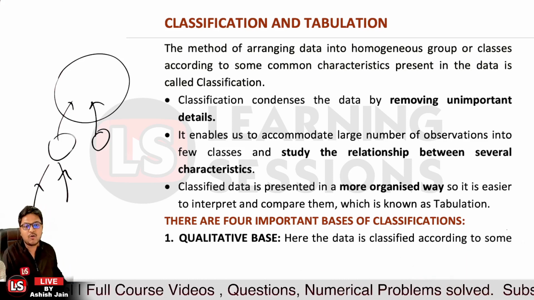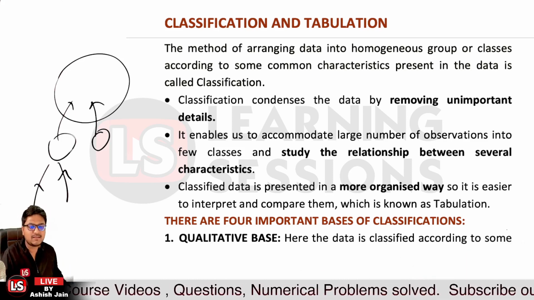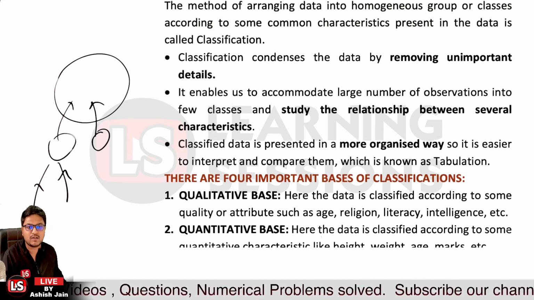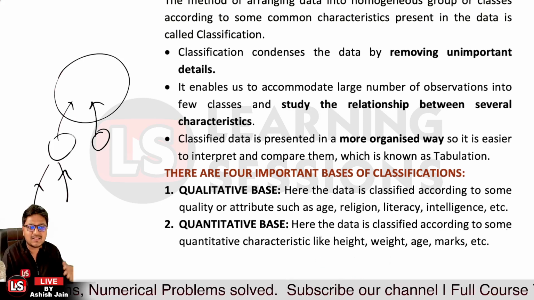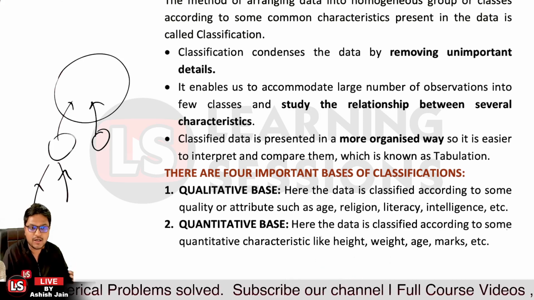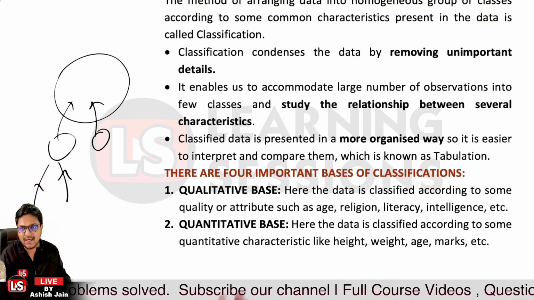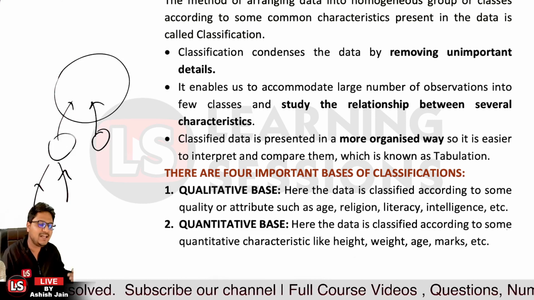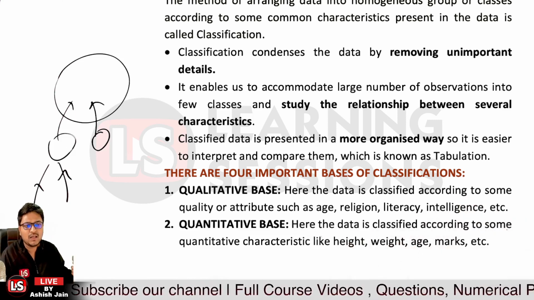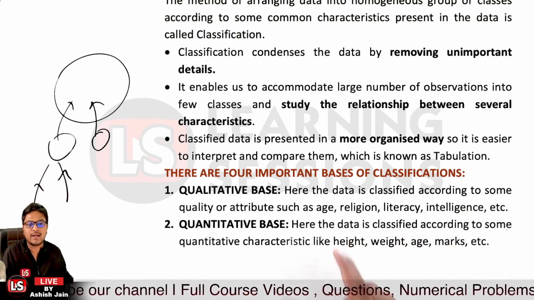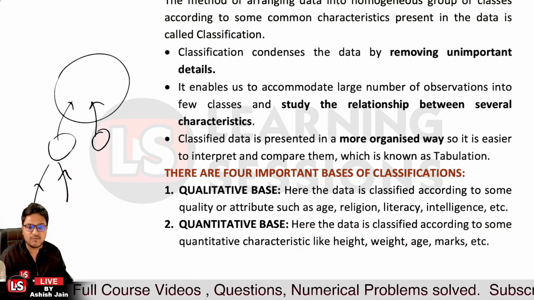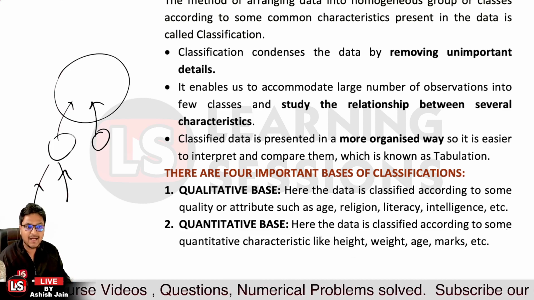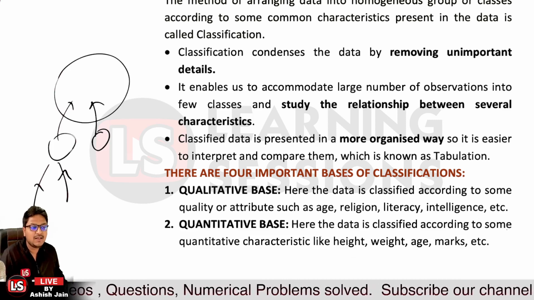Okay, now there are four important bases of classification. Let's have a look at it. First of all, the qualitative basis. Here the data is classified according to the quality, according to the attribute, like age, religion, literacy, intelligence, etc. That's the qualitative basis. Then it's the quantitative basis. Quantitative basis means we will be looking for numbers, for facts, like height, weight, age, marks, etc. That is the quantitative basis.